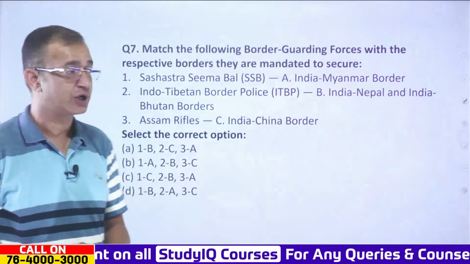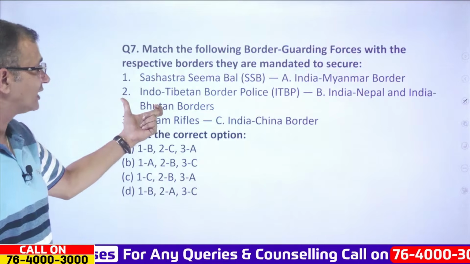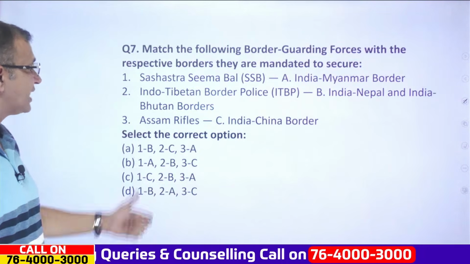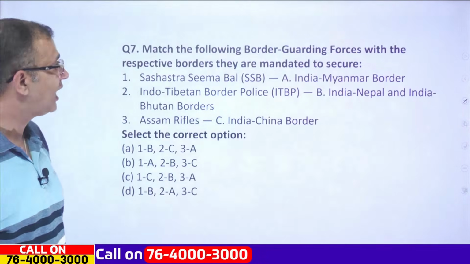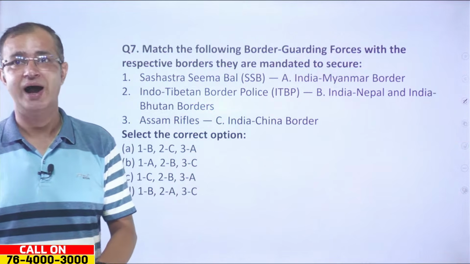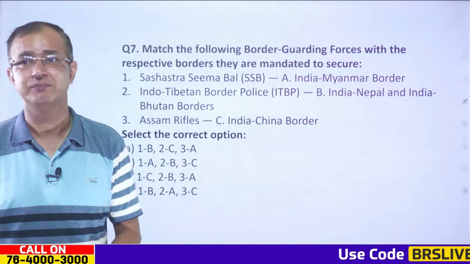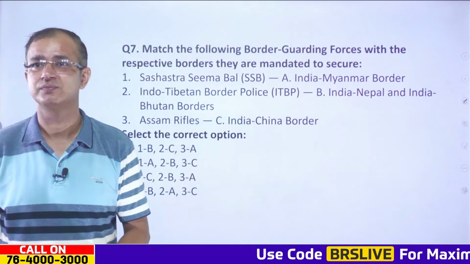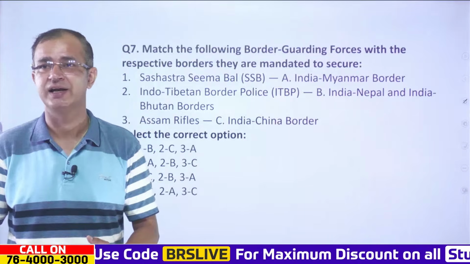Now, the next one is: match the following border guarding forces with their respective borders they are mandated to secure. We have Sashastra Seema Bal, SSB, then ITBP, that is Indo-Tibetan Border Police, and Assam Rifles. And then we have the India-Myanmar border, the India-Nepal and India-Bhutan borders, and the India-China border. You have to match the border guarding forces with the respective borders that they guard. So what is the correct answer? We have question number 7 in front of us.